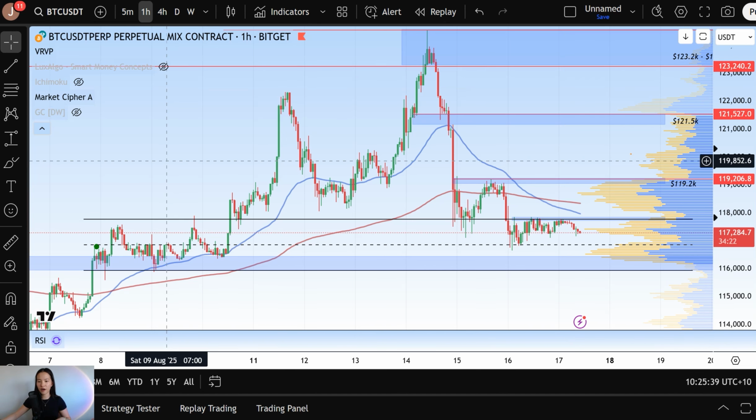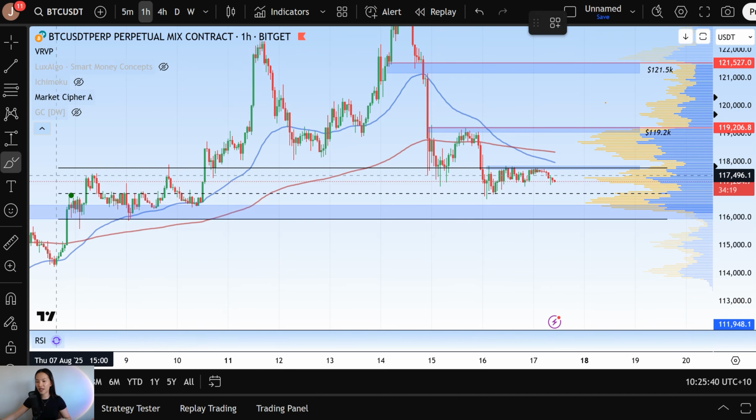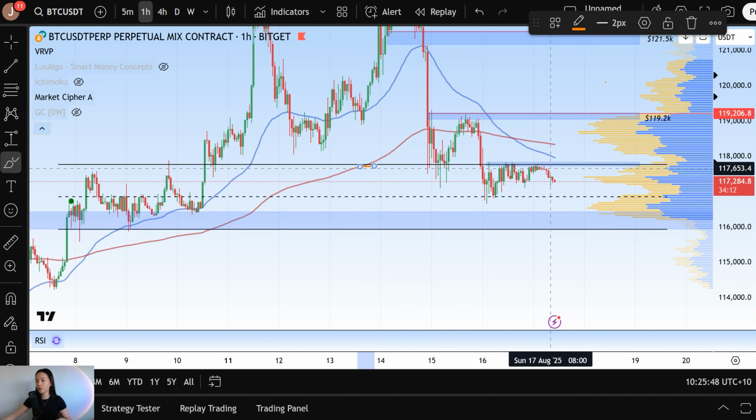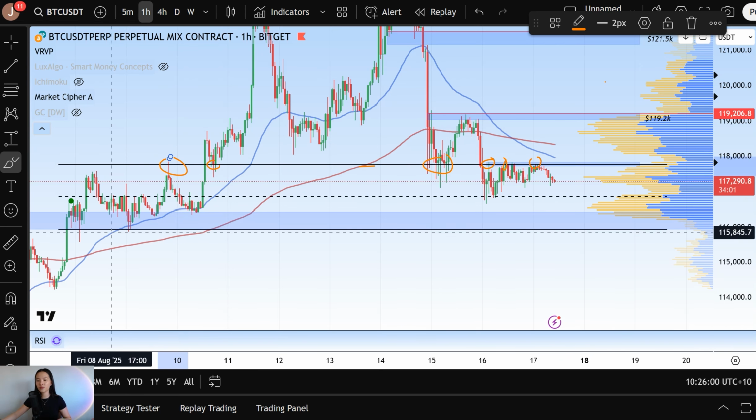So starting off with our current short time frame range, what we're essentially looking at is these levels, starting at 117.7K, our current level of resistance. We can see that blue box mapped out there, as well as 3 rejections on the hourly chart, and also it acting as a significant change of character level in the past as well. So 117.7 thousand, and then just below that we have our range low at 116,000 or 115.9K. And the midline of that range at $116.8 thousand.